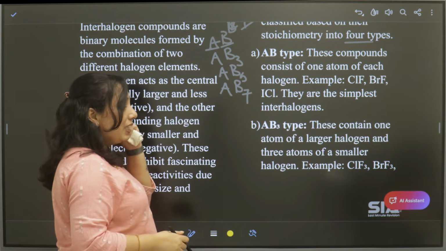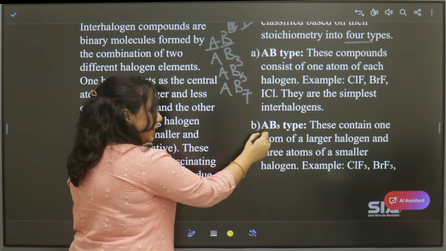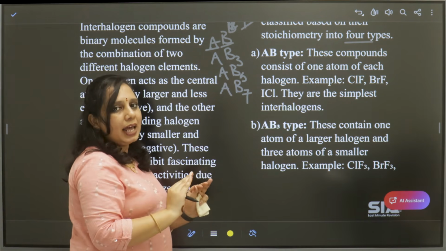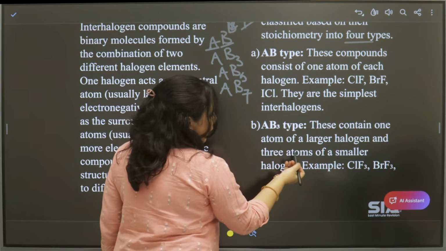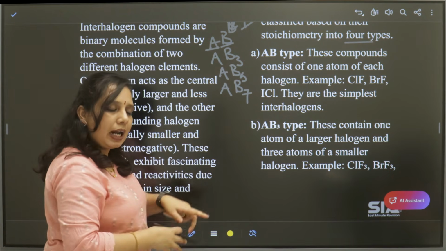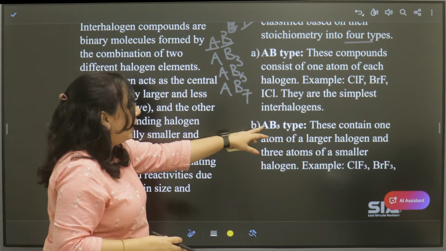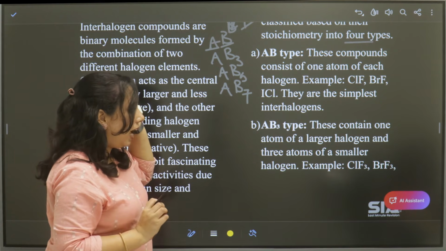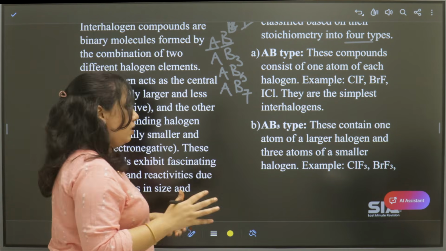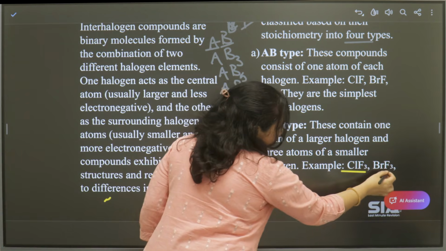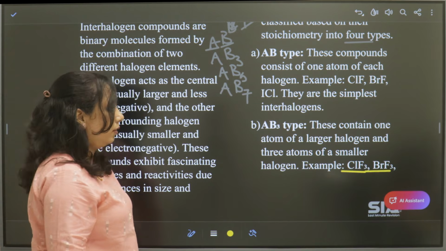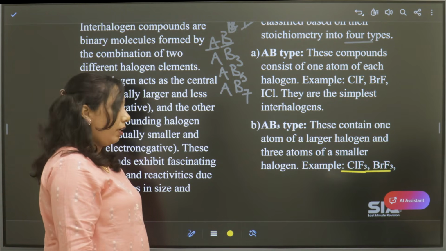Then next comes AB3 type. Here A is the central, larger halogen, surrounded by three smaller halogens, like ClF3 and BrF3, chlorine trifluoride and bromine trifluoride.